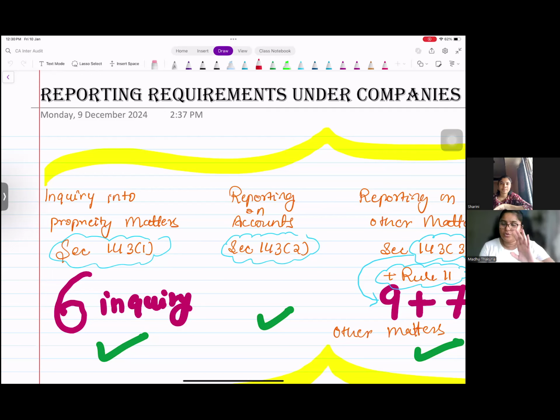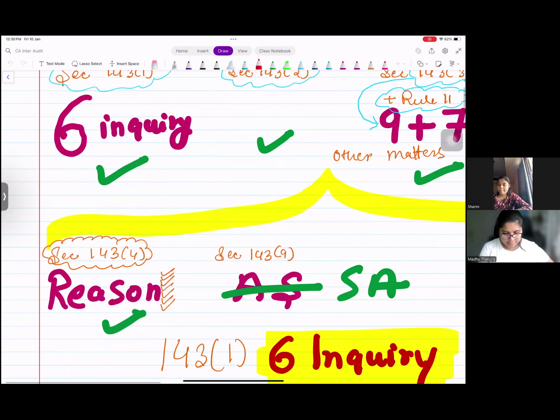Propriety means you are right in the general sense, but here it particularly means that you want to bring transparency towards where exactly you have used the money of the shareholders and whether you have applied vigilance or not while handling all those matters as a company director, board of directors, or senior official. Whether we are using the money of the shareholders correctly or not, and where we are using it. Exactly. So basically, in order to check that, as an auditor, you have to make 6 inquiries, right? Yes, ma'am.